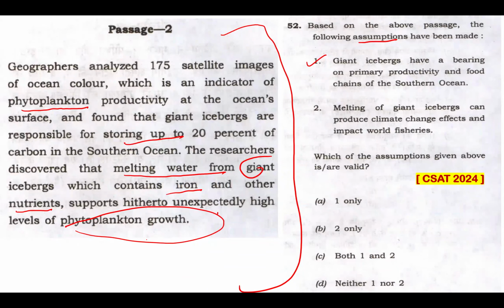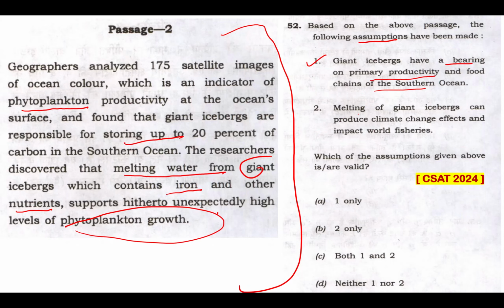This phytoplankton is the food for the fish population, and therefore, I can clearly say that it has a bearing on the primary productivity and food chains of the Southern Ocean. That can be easily assumed from this.